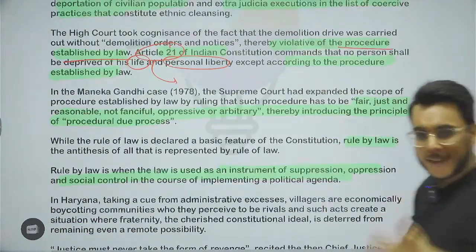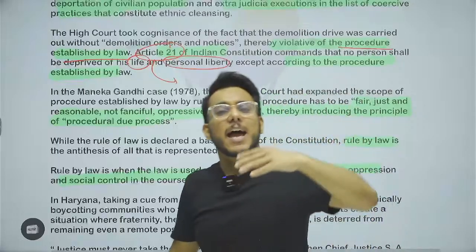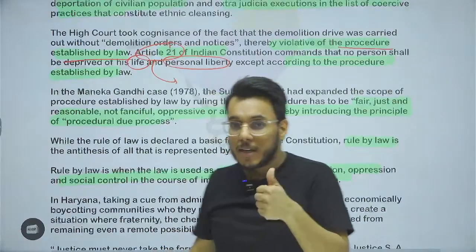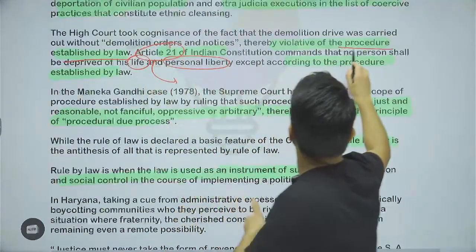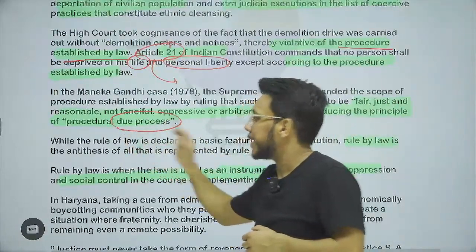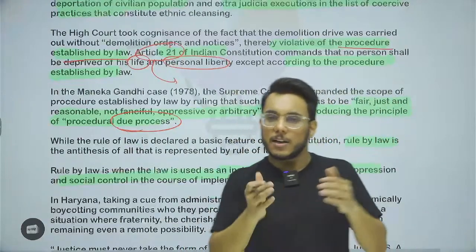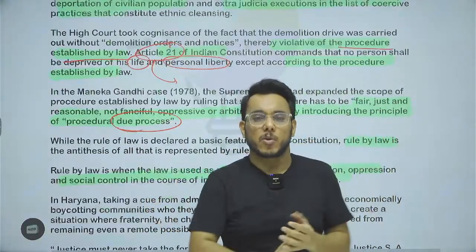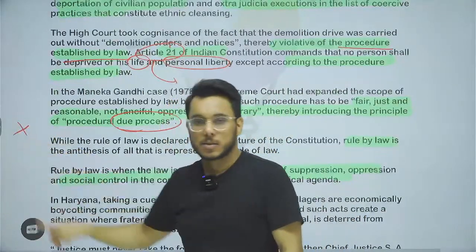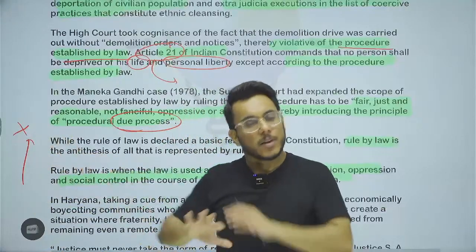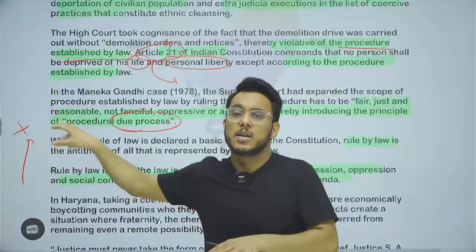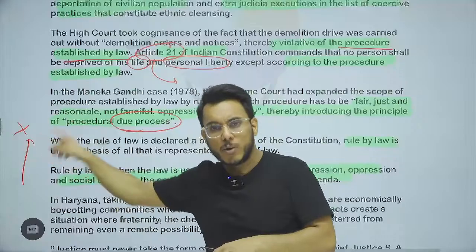Even the Supreme Court, you might be knowing this already, has expanded the domain of Article 21. It says that Article 21 is not only based on procedure established by law, rather it is based on due process of law. Now, what is the difference between procedure established by law and due process of law? Procedure established by law simply means law says do X, you do X. You don't consider whether doing X is just or ethical. If law says you can do X, you can do X.